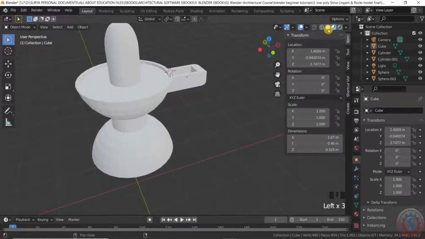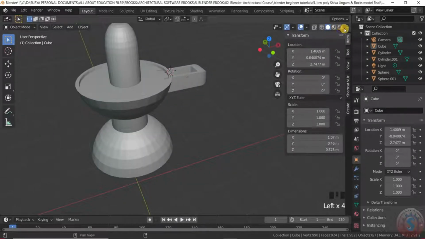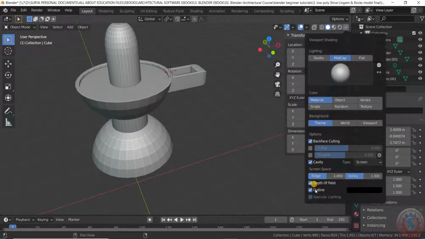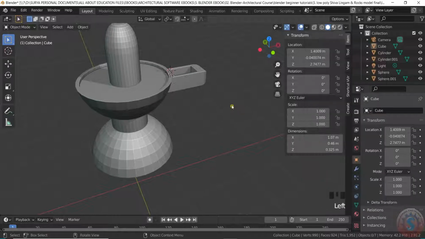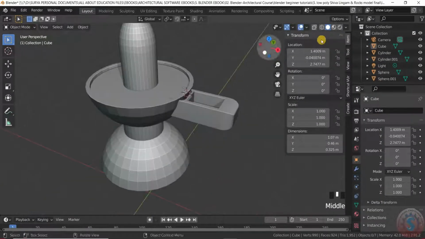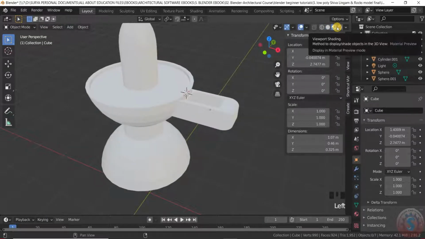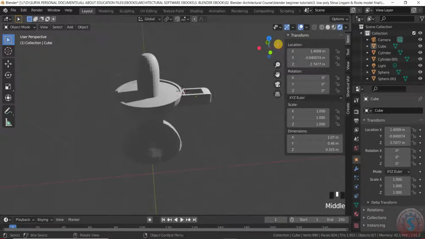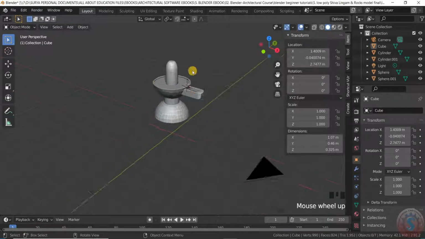And go into the matcap property, matcap, and give the back face culling, cavity, and the depth of field, and you can observe the shadow effect. It looks like this. You can also go on to the rendering mode. You can observe this like this.